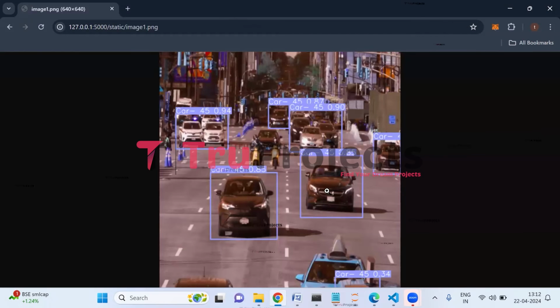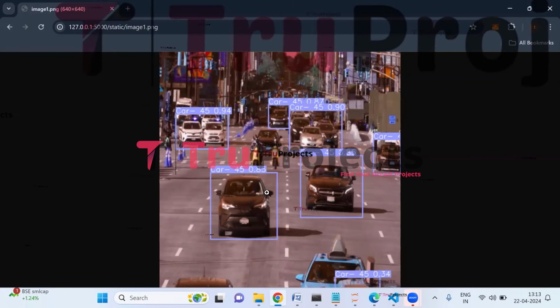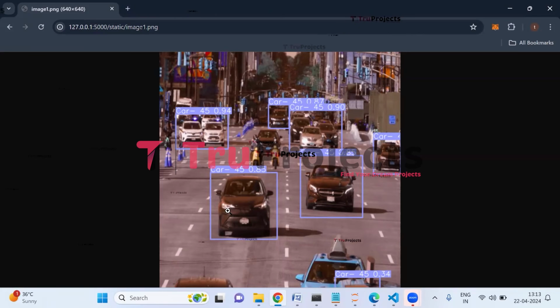This is the uploaded image, and here we can see that the vehicles are detected with the bounding boxes. So here this vehicle is detected with a blue color bounding box, and on top of the bounding box we can see the name of the vehicle, which is a car, and the speed of the car is 45 kilometers per hour, and here this is the probability score.